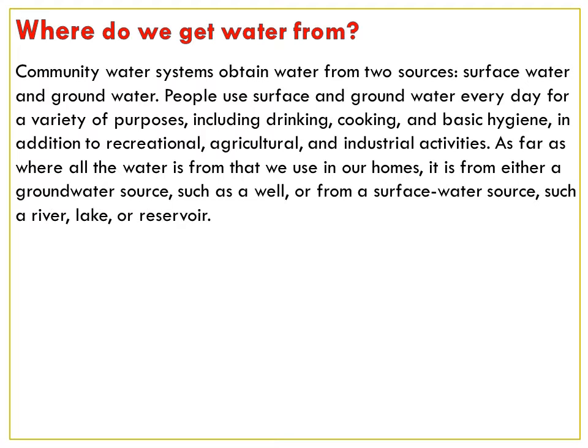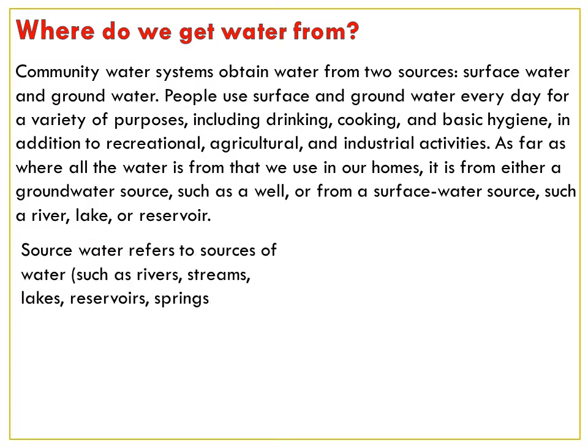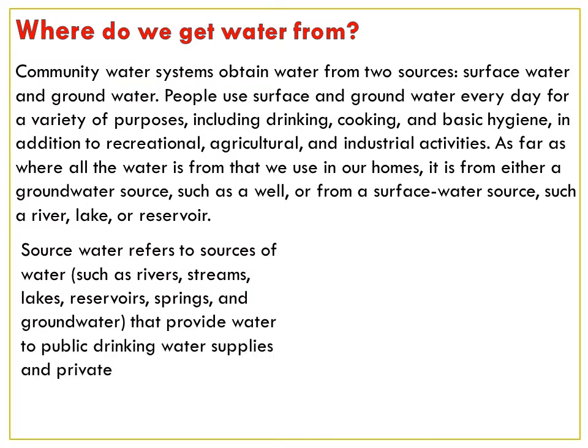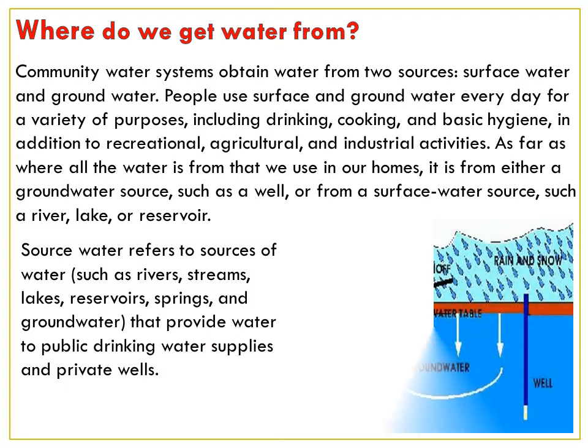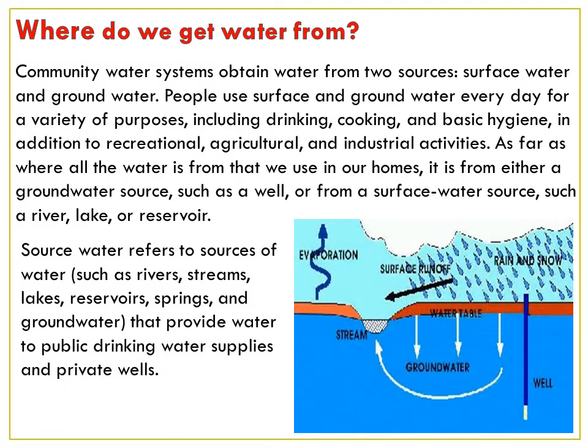As far as where all the water is from that we use in our homes, it is from either a groundwater source such as a well, or from a surface water source such as a river, lake, or a reservoir. Source water refers to sources of water such as rivers, streams, lakes, reservoirs, springs, and the groundwater that provide water to public drinking water supplies and private wells.